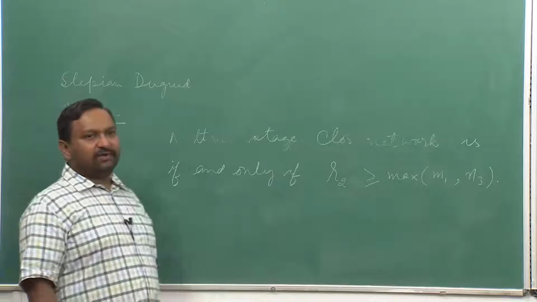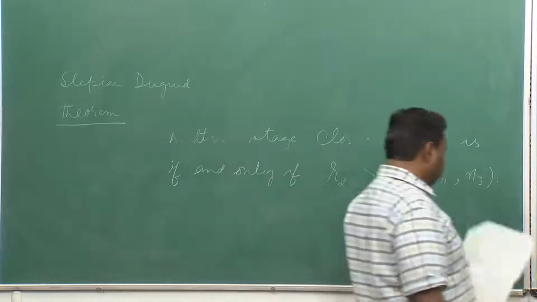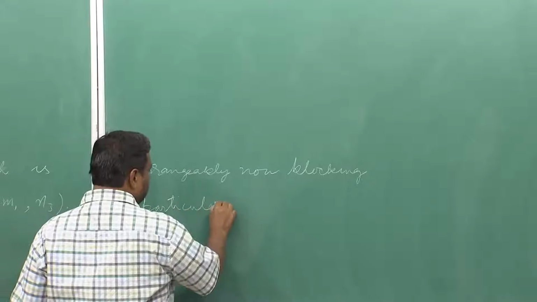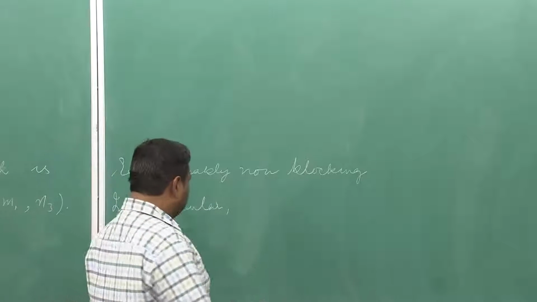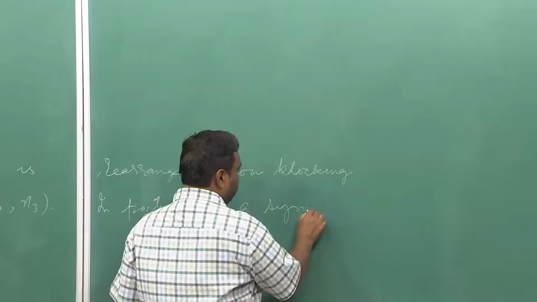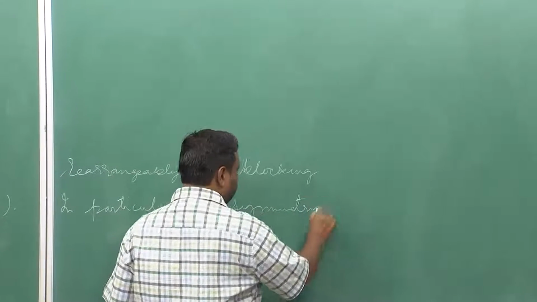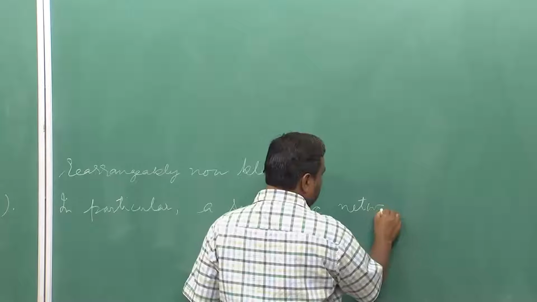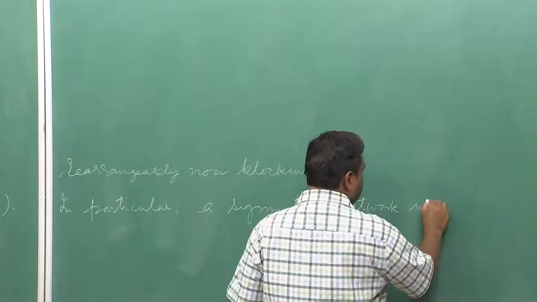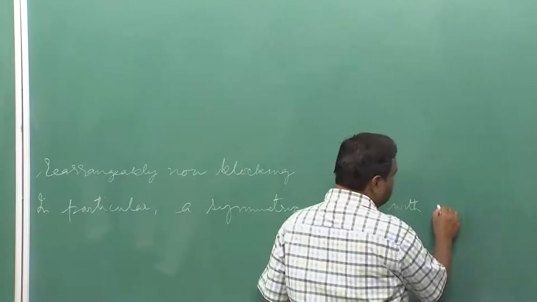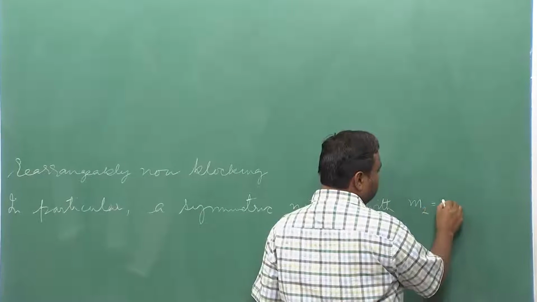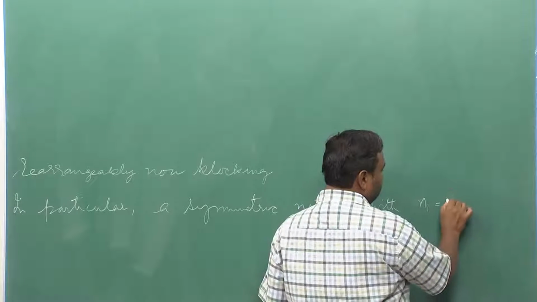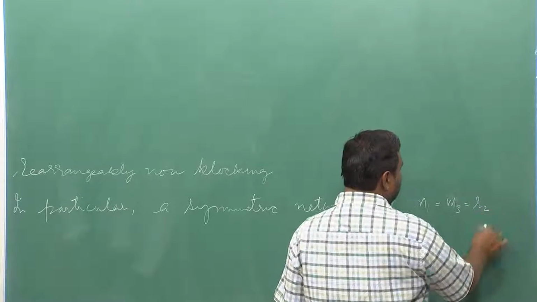Now, there is a particular case when the switch is symmetric. So, I can further add, in particular, a symmetric network with N1 is equal to M3 is equal to R2.